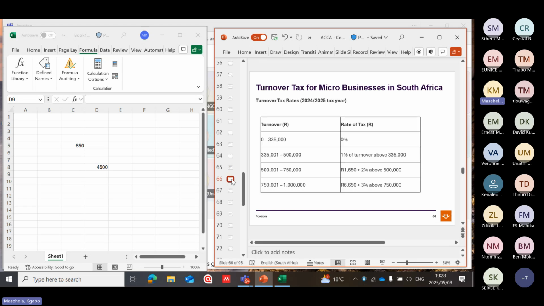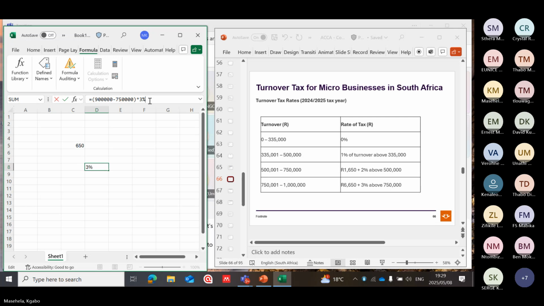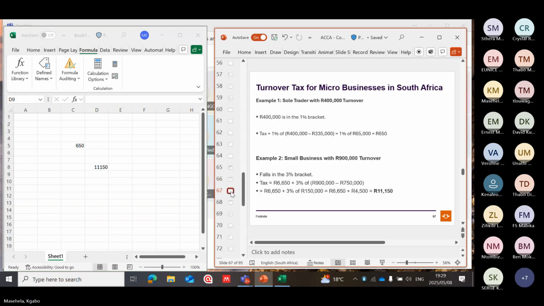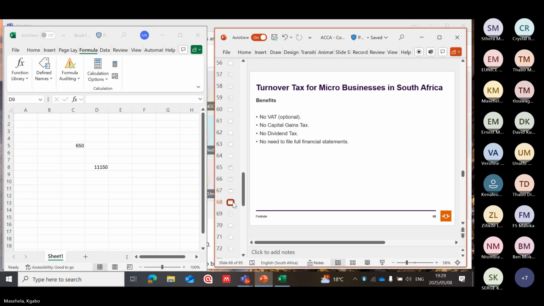It says plus 6,650. Yes, if it is this, then we need to add 6,650. So this amount plus 6,650 is 11,150. Let's see. Yes, 11,150. That's the tax on 900,000 turnover for a micro business.